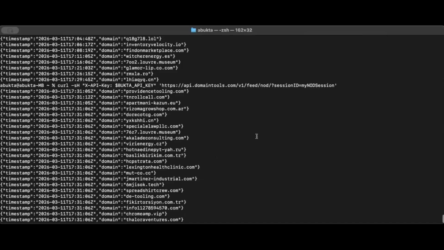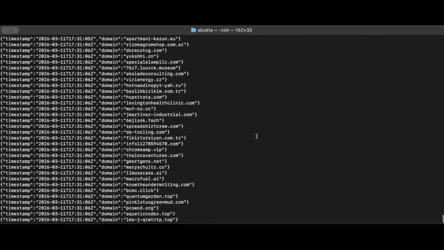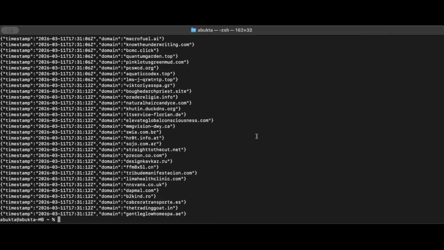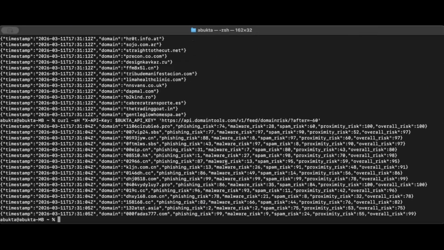So I ran two searches real quick there. This first one pulled back basically an hour worth of data, and then I waited 10 seconds and we got 60 or 70 more results. And I just keep rerunning this query, and every time I run it, it gives me the diff. I can run a search for my risk feed. Let me plug this in and show it to you. Right. So this is going to give me domains that have been added to the risk feed in the last